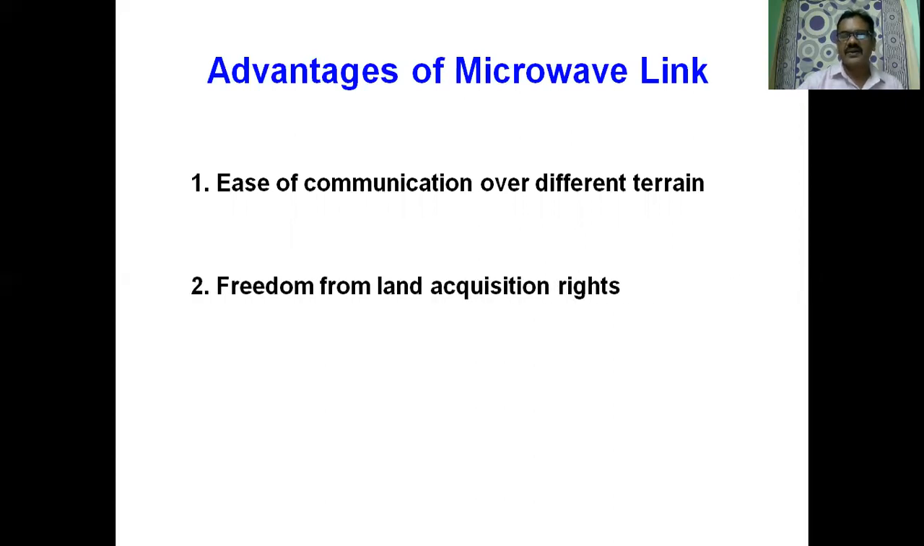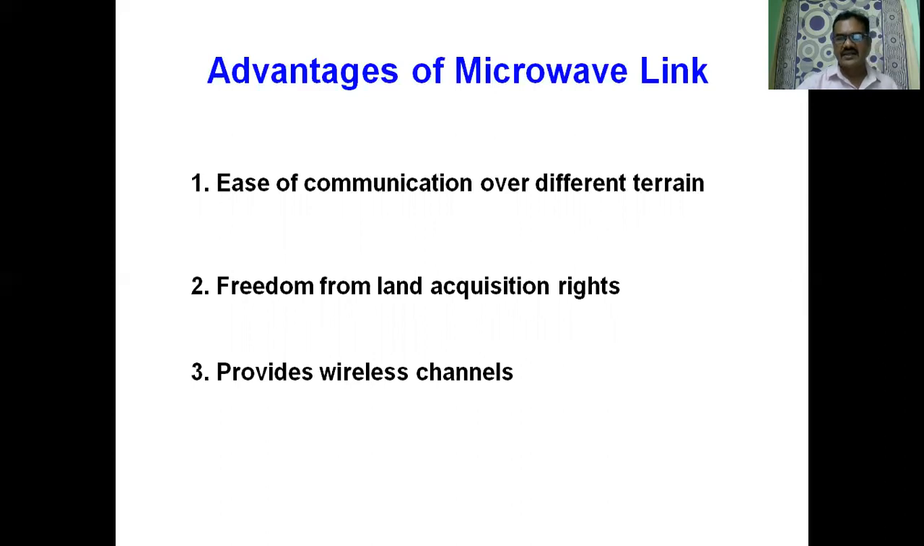Freedom from land acquisition rights is the most important advantage. If it is a microwave link, there is no need of a cable that is to be buried on private land. There is no problem of land acquisition. We can send the signal into the space so that there is no need of land acquisition.